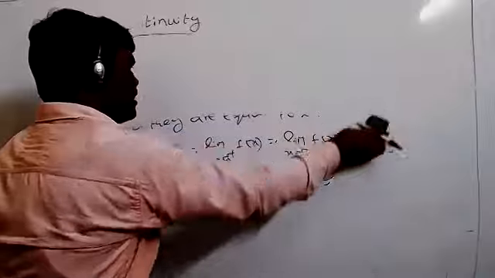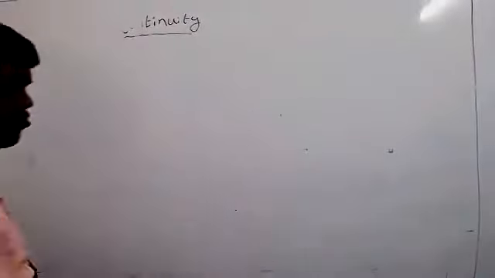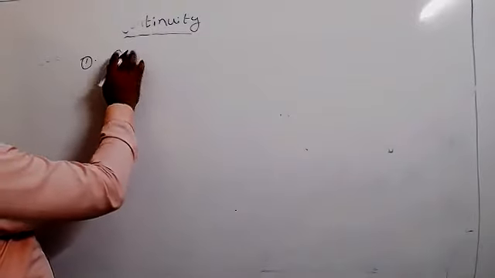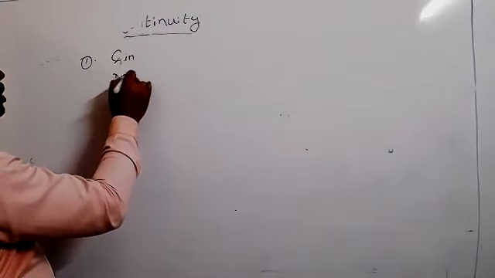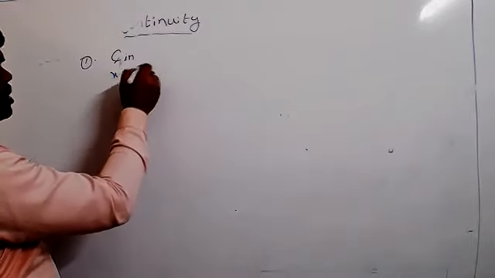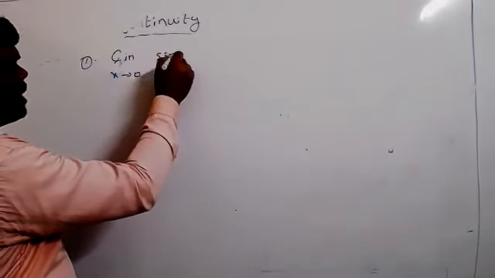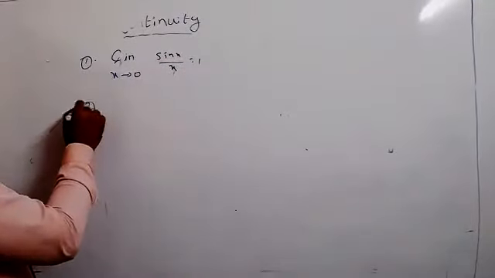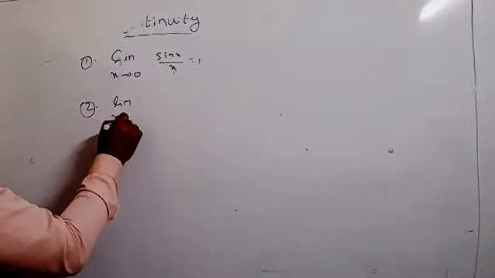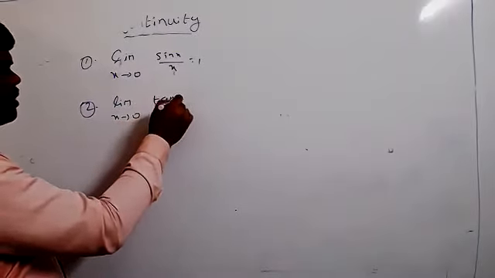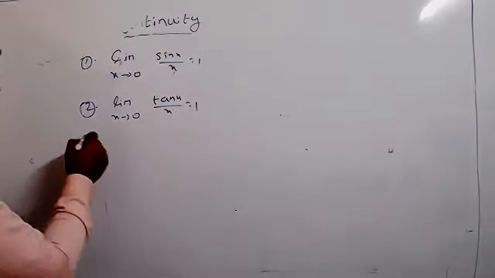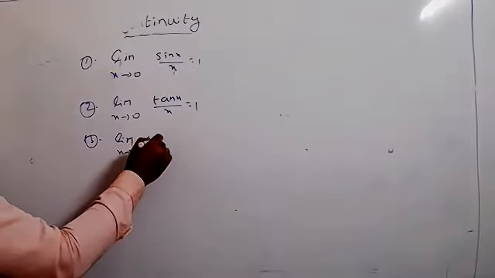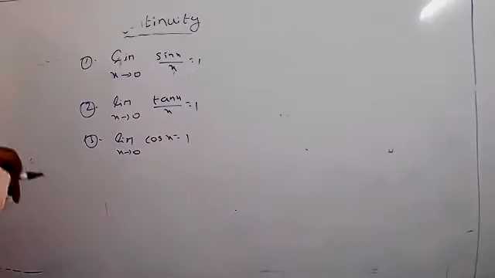Right now, some important results. The formulas you can write. First one, limit x tends to 0, sin x by x equals always 1. The same is the second one: limit x tends to 0, tan x by x also equals always 1. And the third one, limit x tends to 0, cos x equals 1.